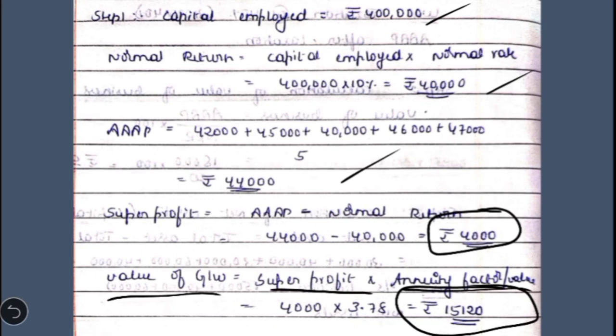Very rarely we get questions on this method. We normally get questions on average profit method, super profit method and capitalization method. So you have to concentrate more on those three methods. Here I complete the chapter, that is valuation of goodwill.